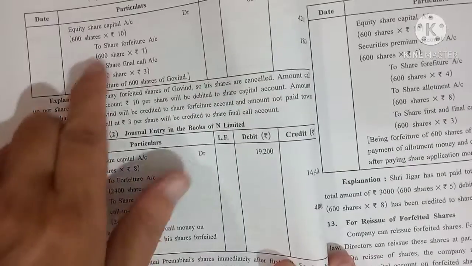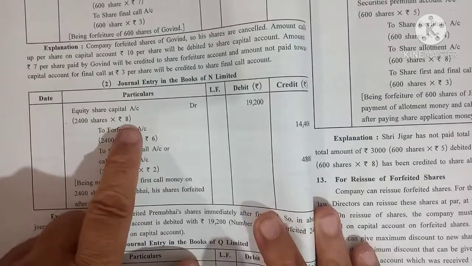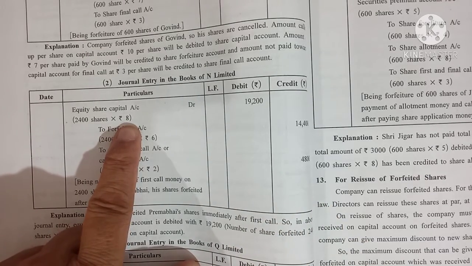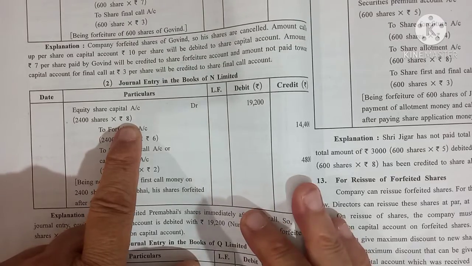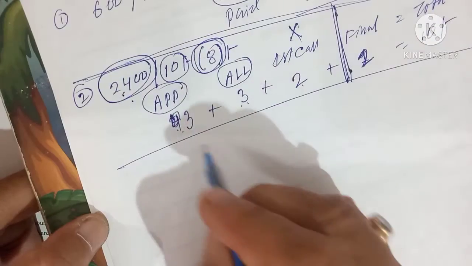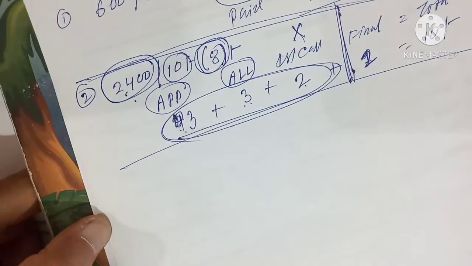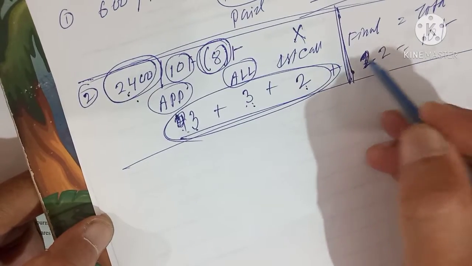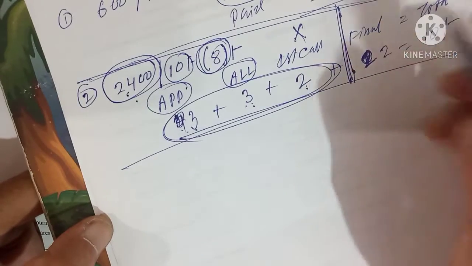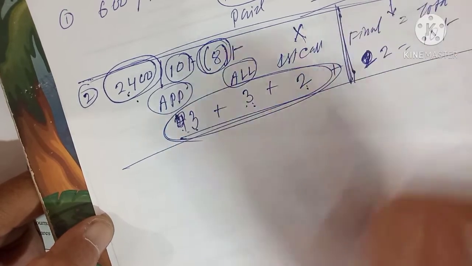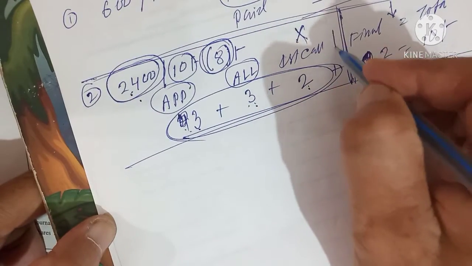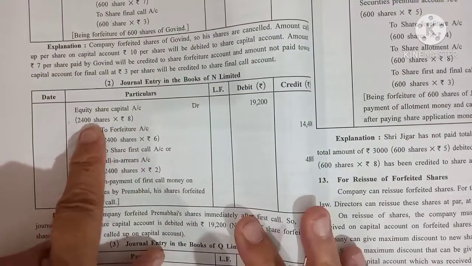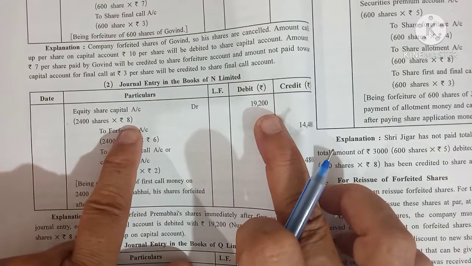Here, in the previous sum, you multiplied by rupees 10, but in this sum you cannot multiply by 10. You have to multiply up to 8, because you are going to cancel your shares after the first call. So after the first call, only the money you have called will be multiplied by the number of shares: 3 plus 3 plus 2. The 2 rupees will not come, keep that in mind. If you were going to cancel at the end, then 10 rupees would come. As you are going to cancel here, you get 3 plus 3 plus 2 is equal to 8. So 2,400 shares into 8 is 19,200.